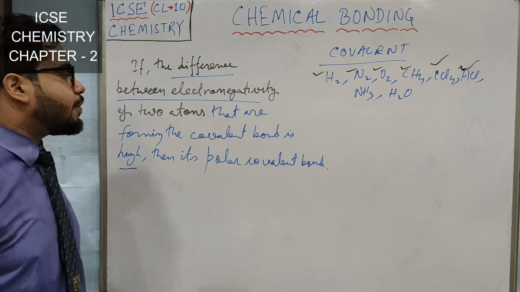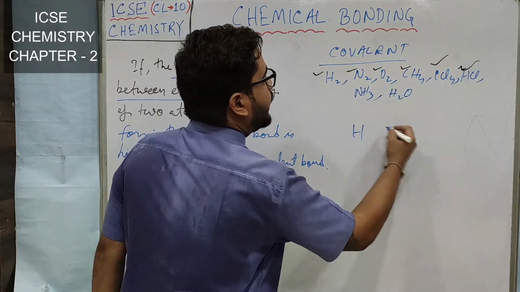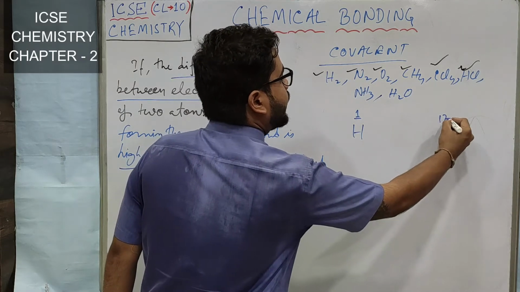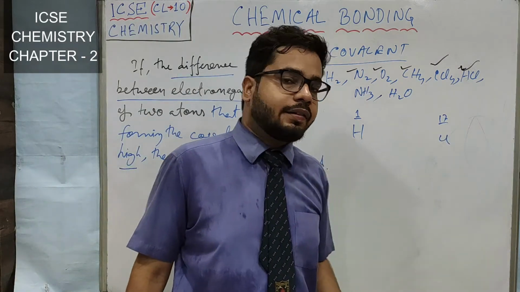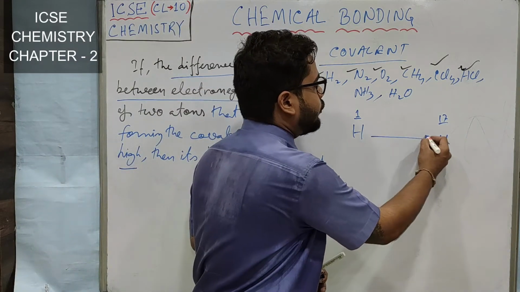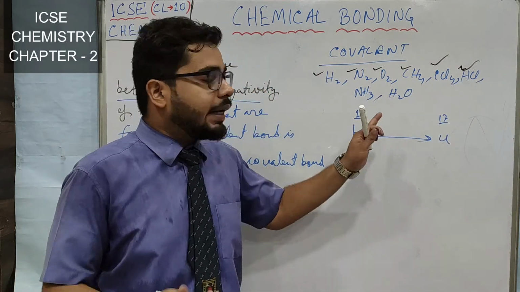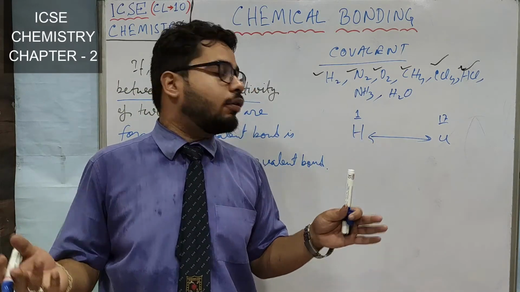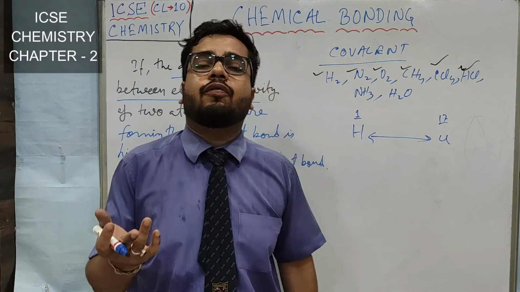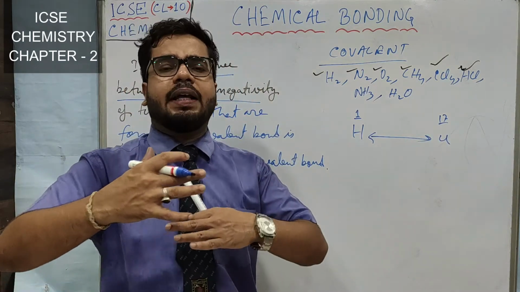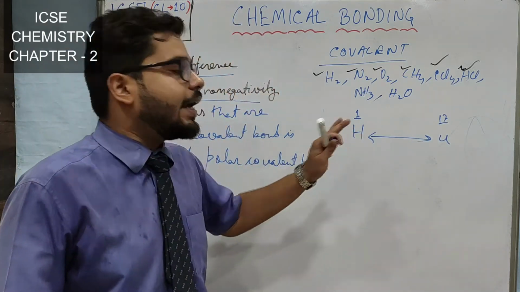Let me give you a small example of hydrogen chloride. Hydrogen is here in the periodic table in group 1 and chlorine is at group 17, right? So you know that electronegativity increases that side. So the difference between electronegativity of hydrogen and chlorine is very high. If the electronegativity of hydrogen is say 1, then the electronegativity of chlorine may be 100. So if the difference between their electronegativity is very high, then what happens?